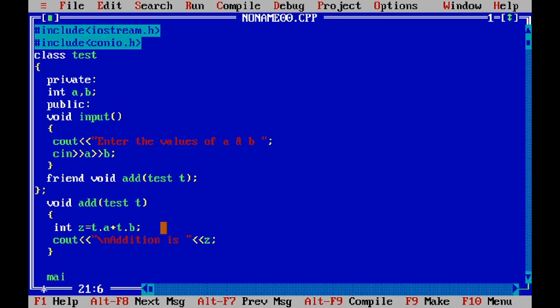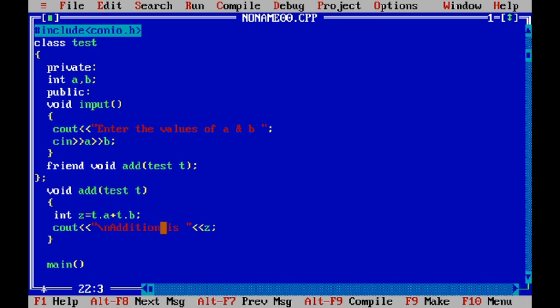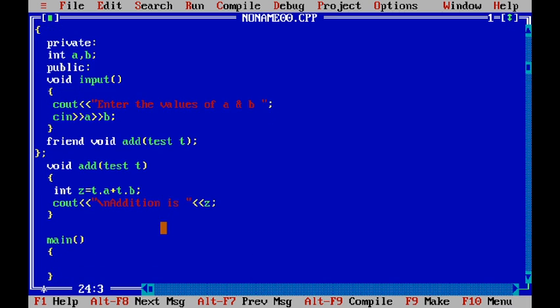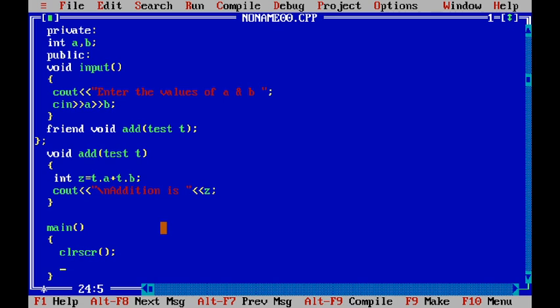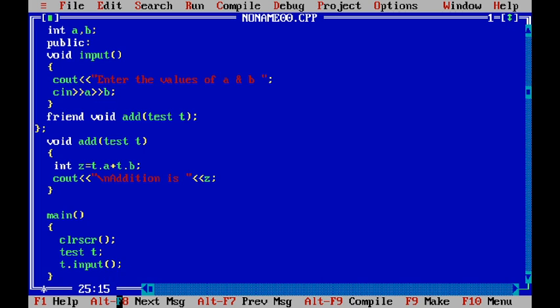Now in the main function, the clrscr function will clear the output. Then we have to call the input function first. So we will create the object t of the class, and t.input function will be called. It will take the values of a and b and store them in the object t, right?